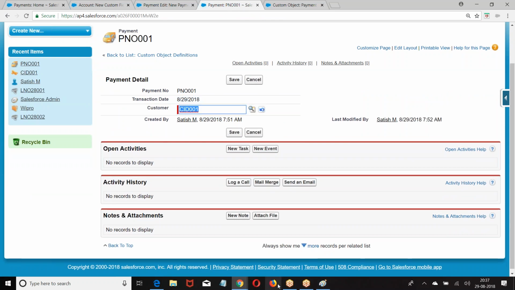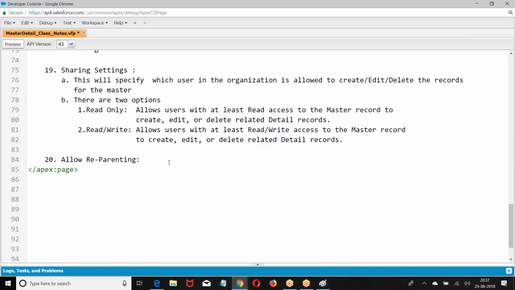So what was the point here? If we enable this option, the child can change its parent after creation.